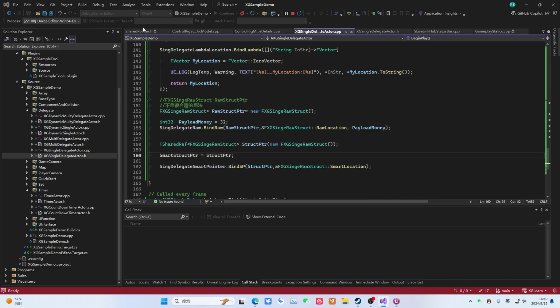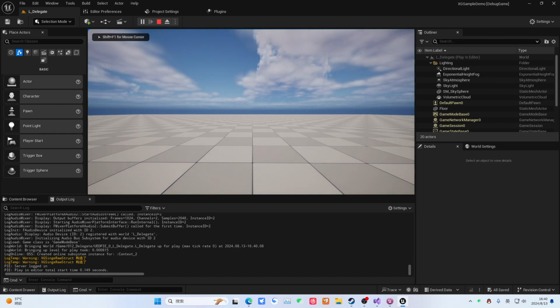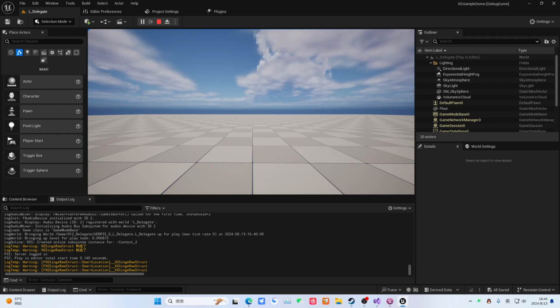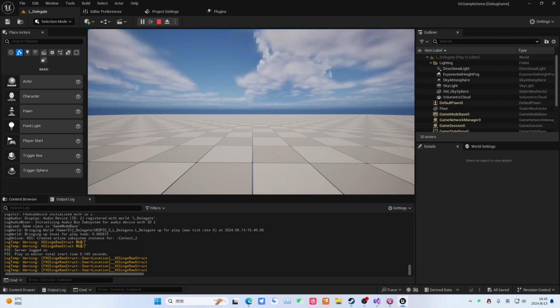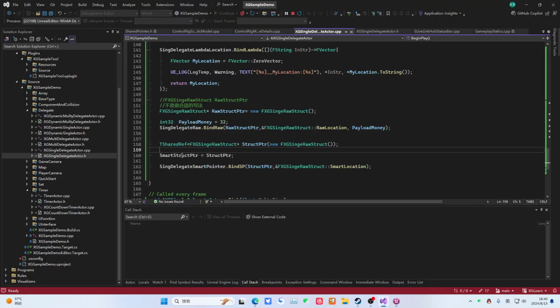Then let's directly execute it here. You will find that it did not execute the destructor. For it to truly execute the destructor, this actor must, after releasing this smart pointer, because of its reference counting mechanism. So we execute it once more like this. You will find the smart location here executes normally. As for this binding, it binds to the smart pointer method. Roughly, it is done like this.